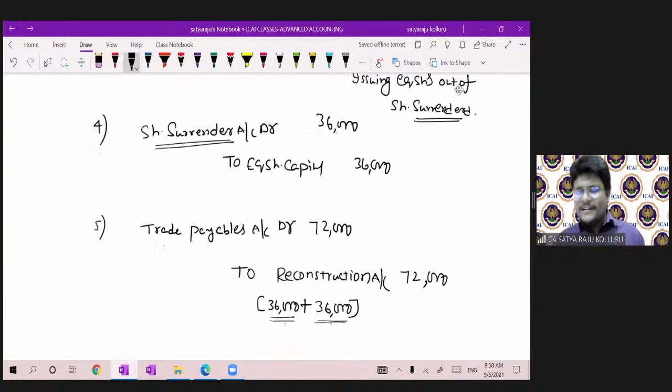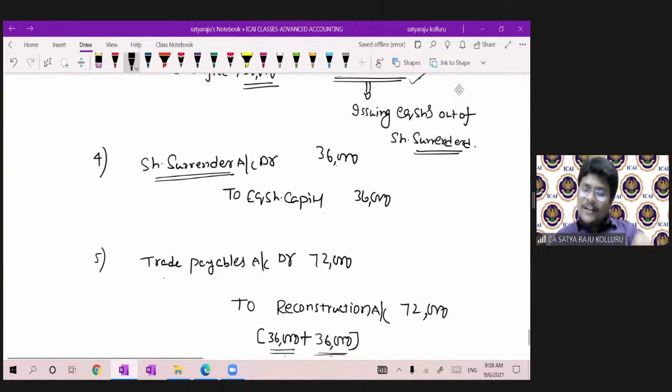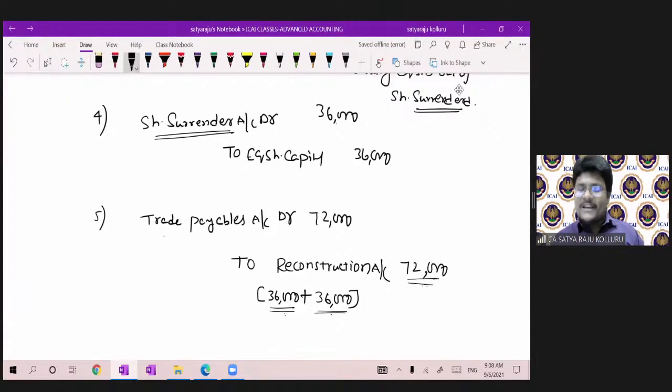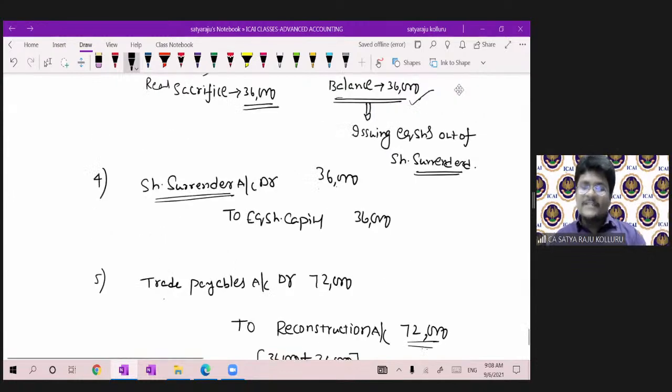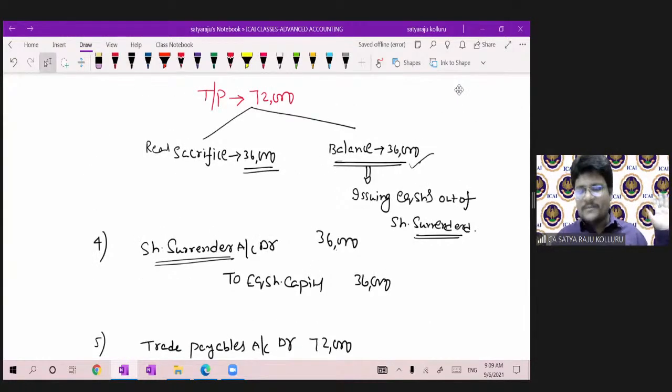Did you get it? In the old scenario also, the total amount was transferred to reconstruction. In this scenario also, the total amount is transferred to the reconstruction account. But there, real sacrifice is different from gross sacrifice. Here, real sacrifice and gross sacrifice are both the same. If you understand this point, that is more than enough.